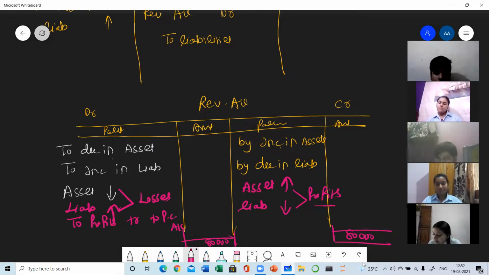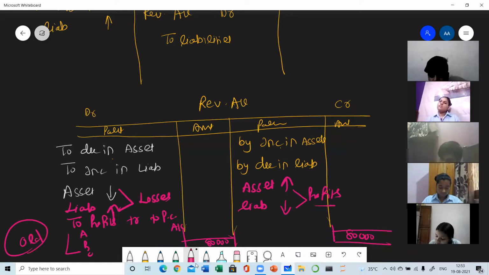Profits are transferred to partners' capital accounts A, B, C, and the ratio used will always be the old ratio. Please mention here, as it can be a very important one-marker question, that revaluation profits are shared in which ratio. Total 4 ratios are there: old ratio, new ratio, gaining ratio, sacrificing ratio. Revaluation profits, all the accumulated profits, everything is shared in the old ratio. Only the treatment for goodwill is done in the gaining ratio or sacrificing ratio.